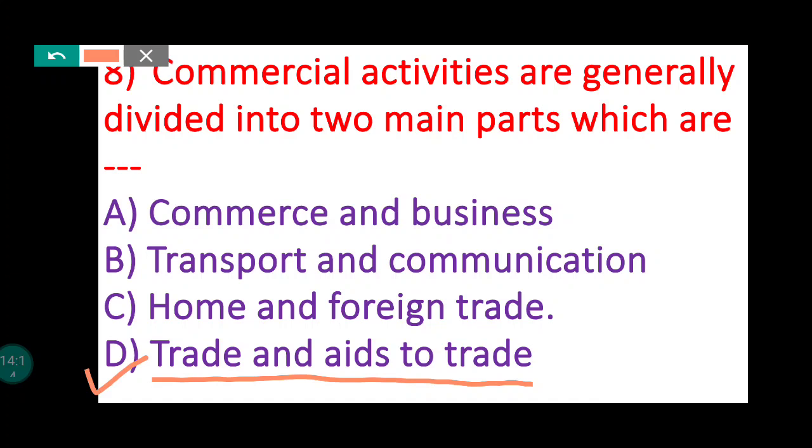See what other options are given, like commerce and business, that is not the answer. Then transport and communication, those are parts of aids to trade. Then home and foreign trade, these are part of trade. Trade is divided into home and foreign trade. So the answer is trade and aids to trade. Commercial activities are divided into two main parts, trade and aids to trade.